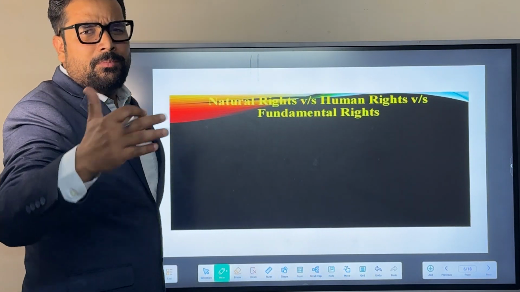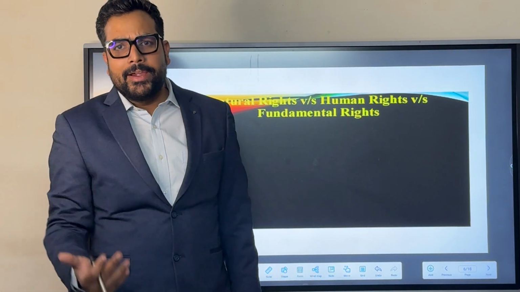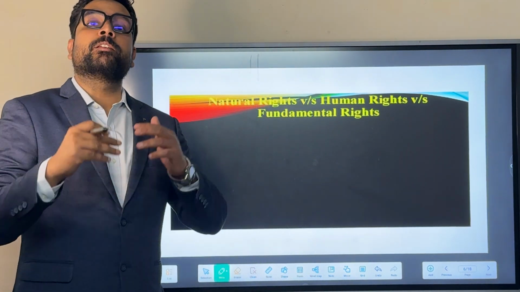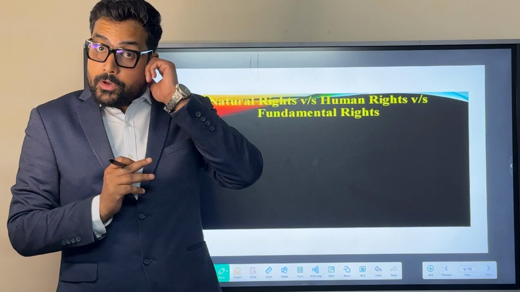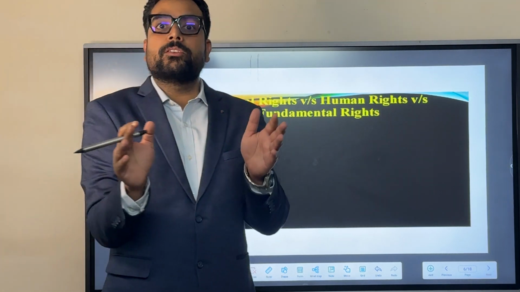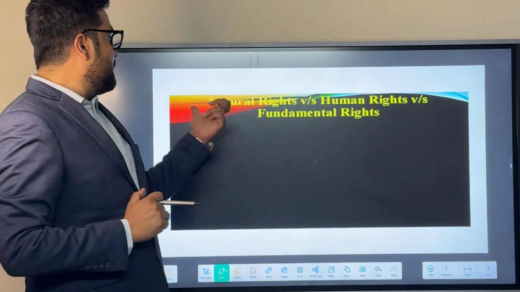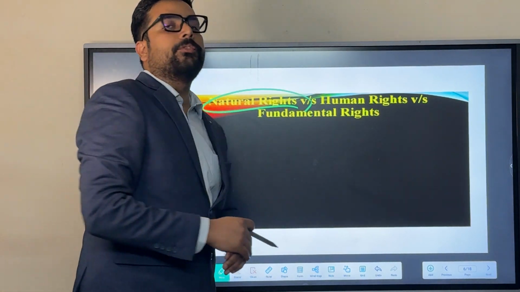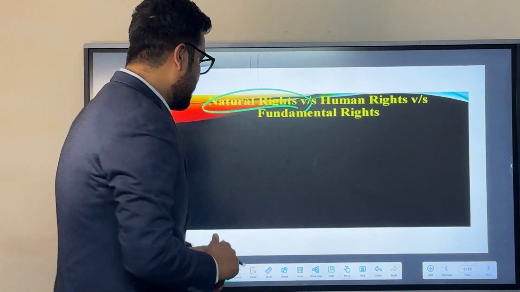You must have heard about the multiple types of rights, namely natural rights, human rights, fundamental rights, and there are statutory rights, there are some certain legal rights. But from the point of view of examination, we will categorize all these categories into three parts, namely natural rights, human rights versus fundamental rights. What's the meaning of natural rights? We will see this first.